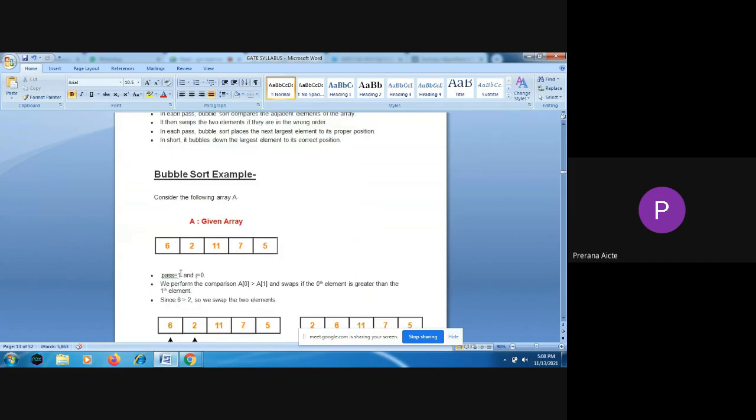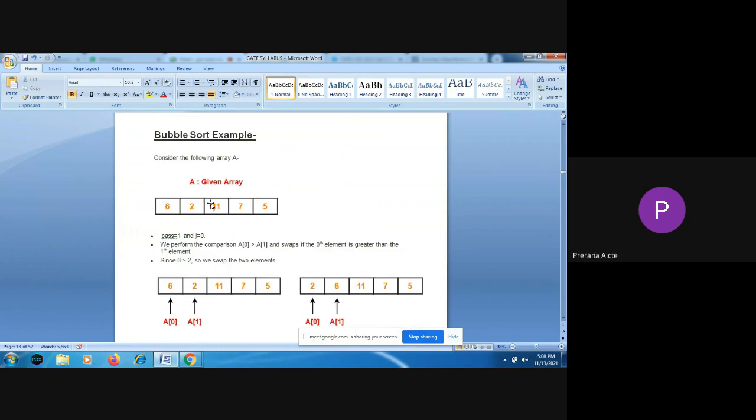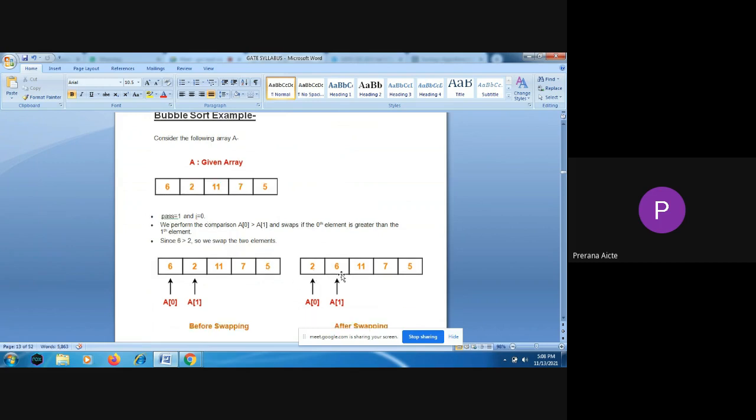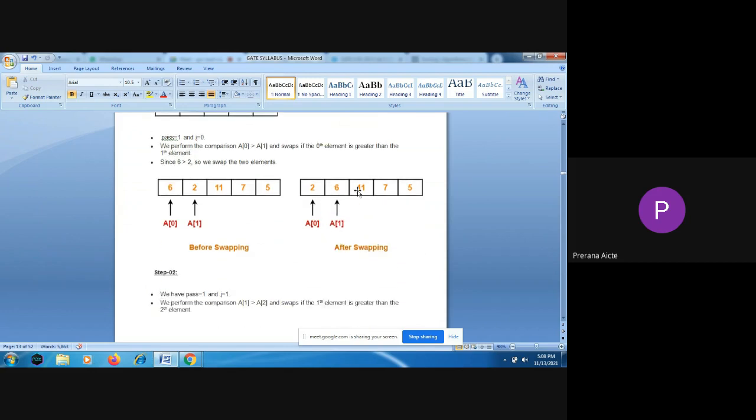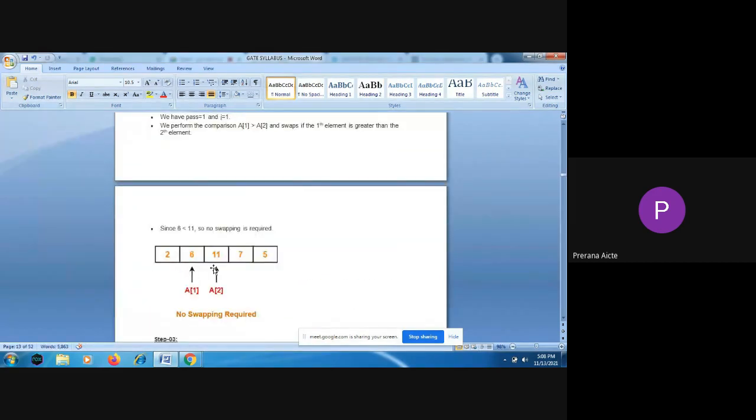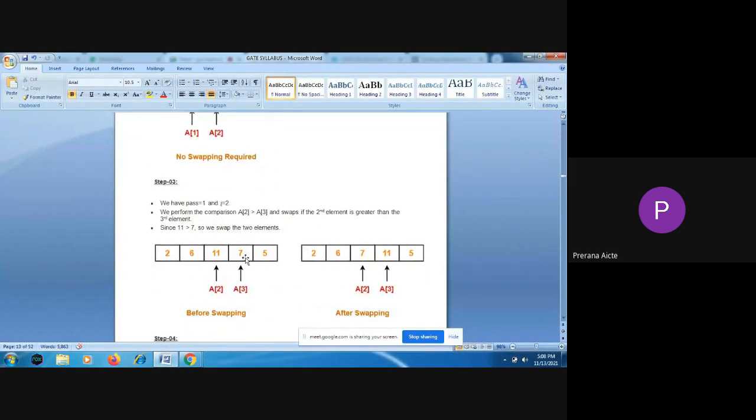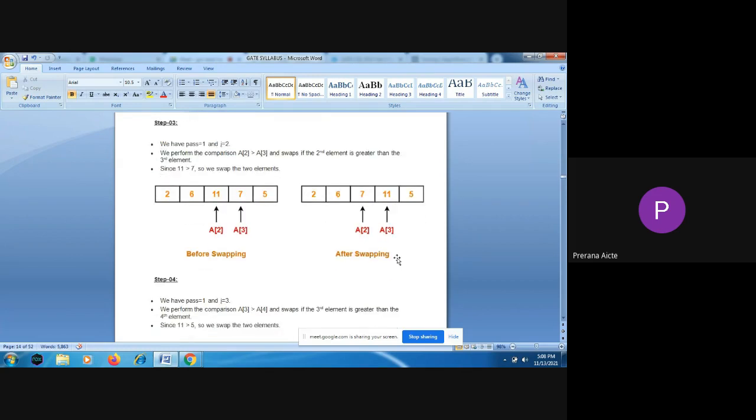If you take the same example, it is going to first compare 6 and 2. 6 will be compared with the adjacent element 2. As 6 is greater than 2, it is not in the sorting order, so it is going to swap. So 2 will come first and then 6. And then again, we are going to have a comparison with the next adjacent elements. So we'll compare 6 and 11. They are in the sorting order, so it will be left like that. Next 11 with 7. So 7 and 11 will be swapped. And then 11 with 5. As they are not in the sorting order, 5 and 11 will be swapped. So that is the first pass.